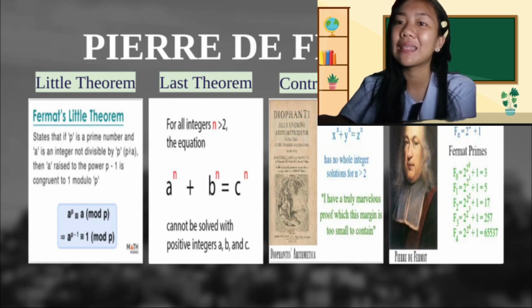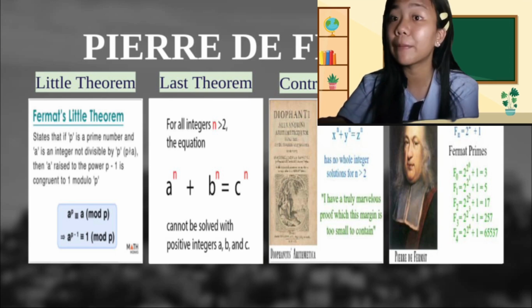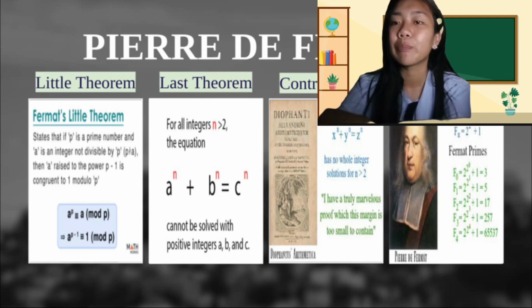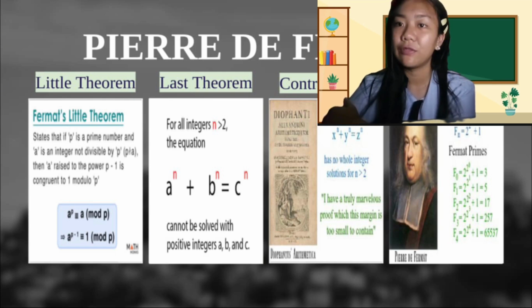However, Fermat also has a principle, and that principle states that the path between 2 points taken by a ray of light leaves the optical length stationary under variations in a family of nearby curves. That is what we call Fermat's principle. All of those contributed to the development of mathematics during the medieval period.